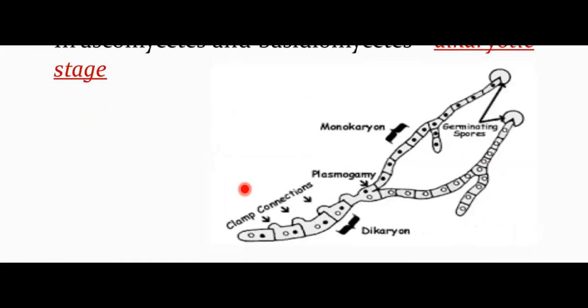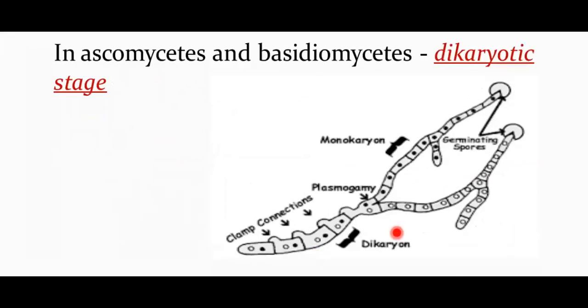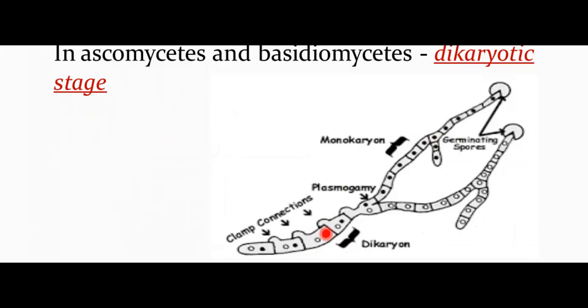So here you can see with the help of a diagram. This is a monokaryon, cells having a single nucleus. You can see on your screen, this is monokaryon. After plasmogamy occurs, 2 nuclei will be there which do not fuse immediately. This stage is called what? Dikaryon, and subsequently at the end they will fuse. Okay, so this is the thing about the sexual cycle of fungi.